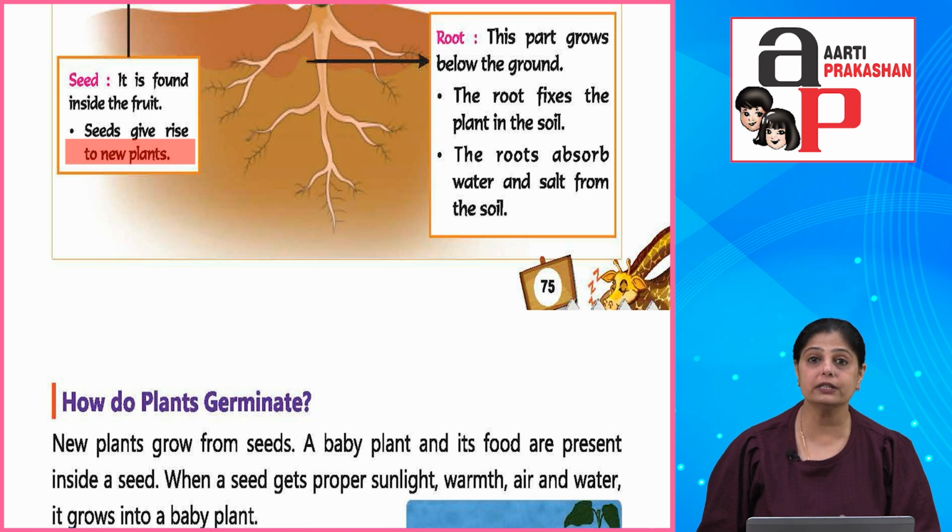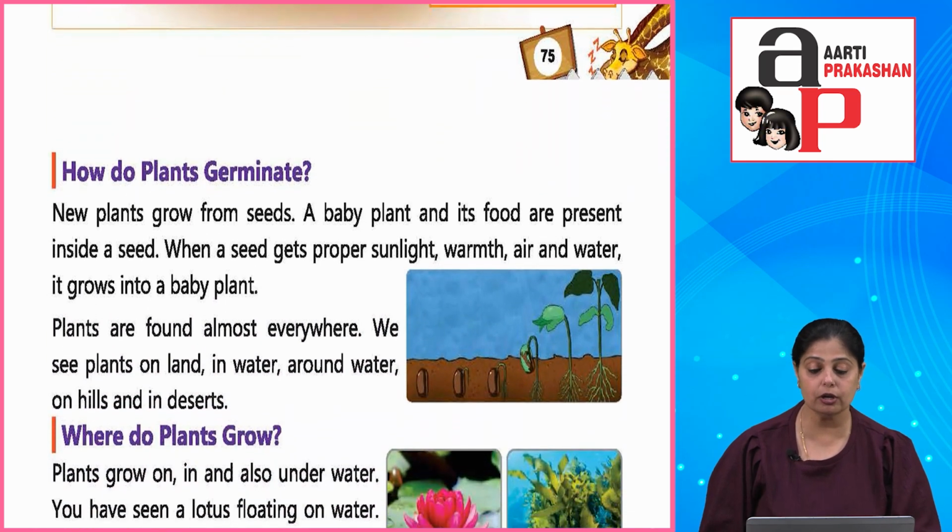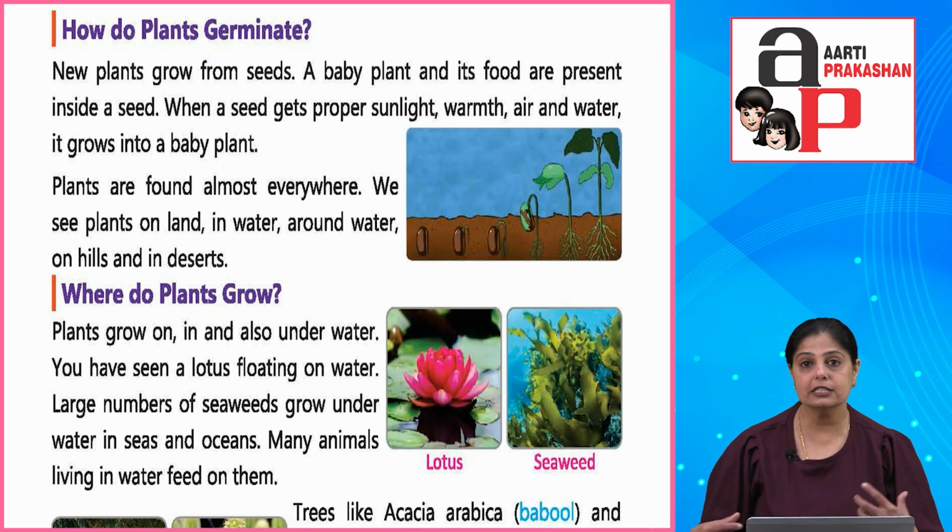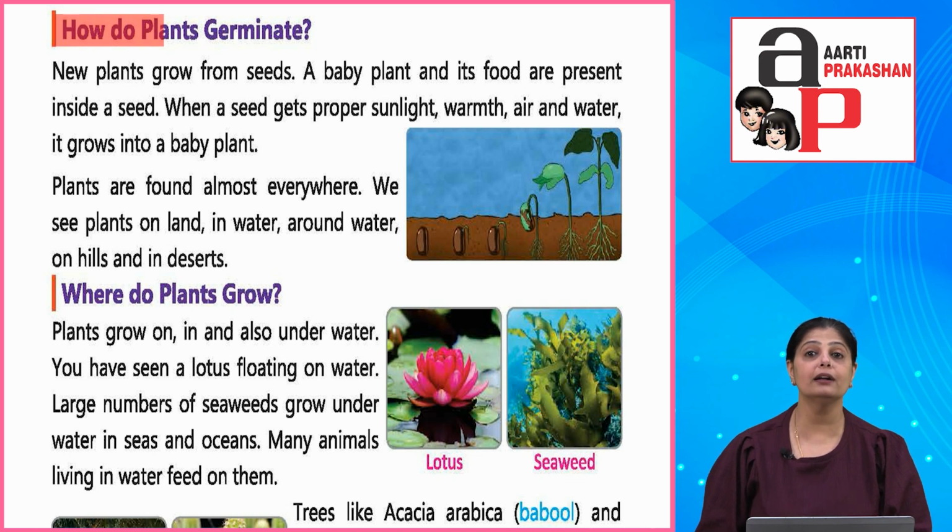Okay, now what is a root? This part grows below the ground. The root fixes the plant in the soil. The roots absorb water and salt from the soil. तो root जो होता है वो हमेशा नीचे ज़मीन के नीचे होते हैं और वो नीचे ही grow करके spread हो जाता है. Alright, now let's look at how do plants germinate. Okay, plants की growth कैसी होती है, reproduction कैसे होता है उनका.